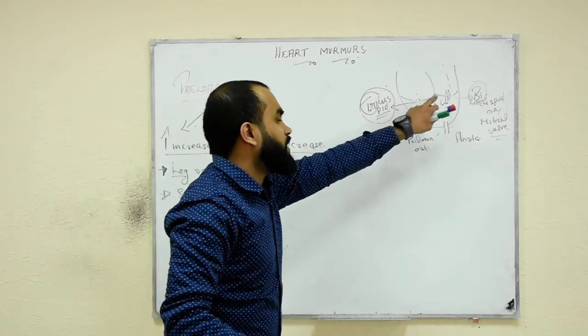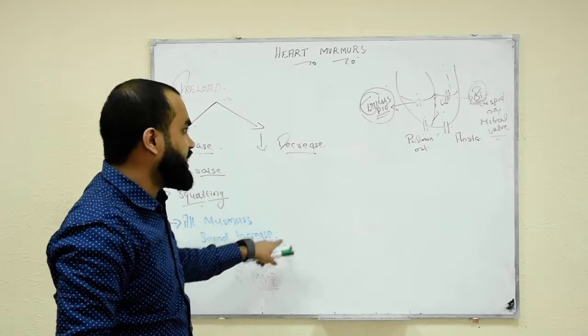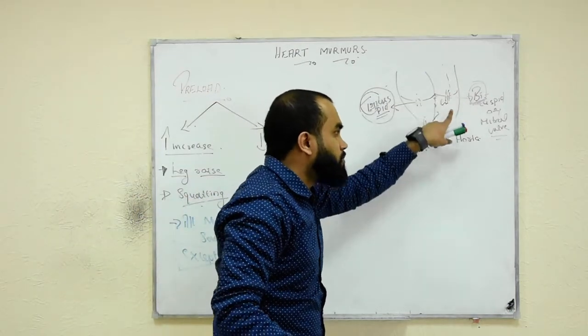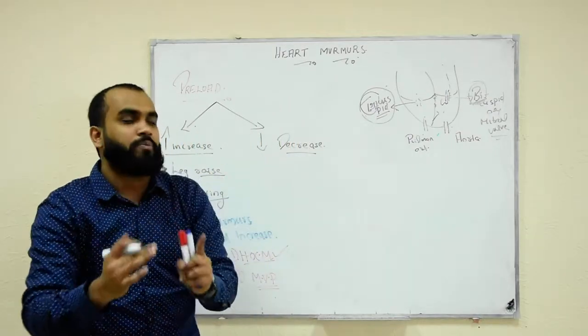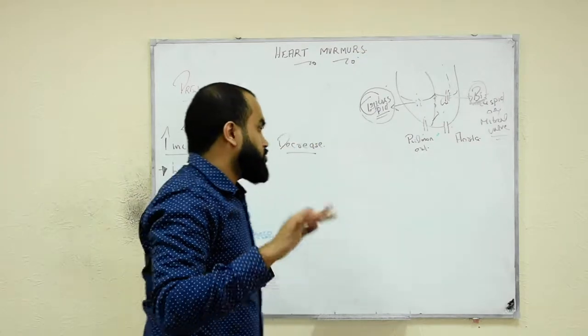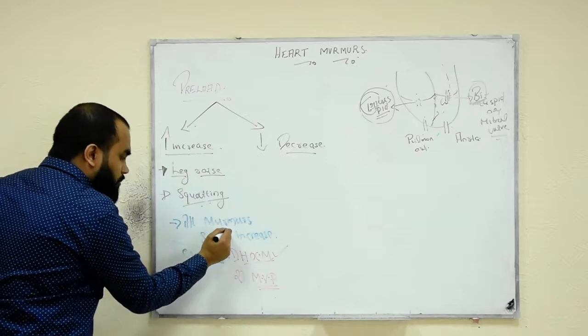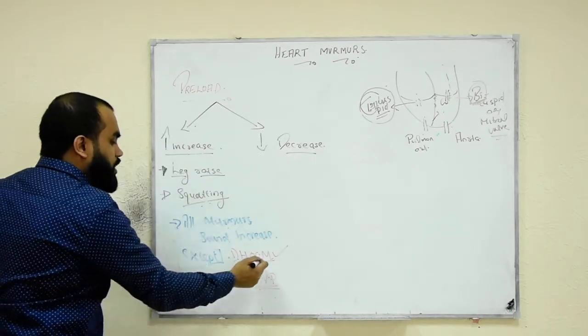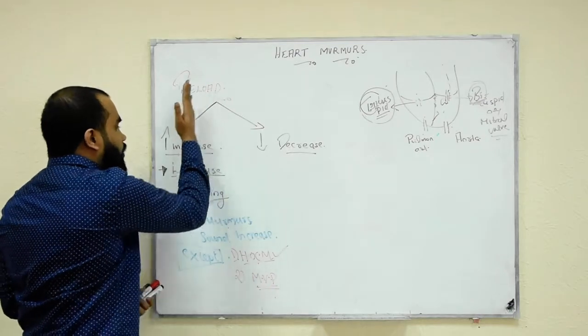So remember, in mitral valve prolapse as well as in hypertrophic cardiomyopathy, when preload increases, more blood is coming here. That will make the valve as well as the muscle go to the normal position. So what about the murmur? Murmur automatically gets decreased. So once again, preload increasing, leg raising and squatting method, all murmur sounds increase except HOCM and MVP. Now we are done with the preload increasing.